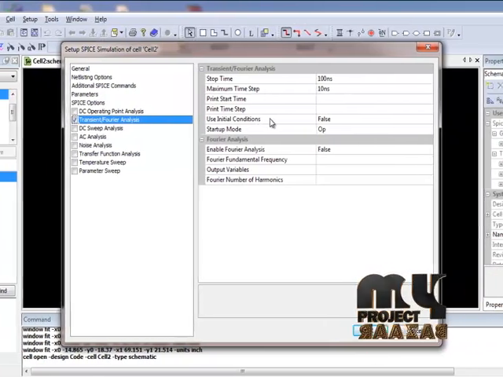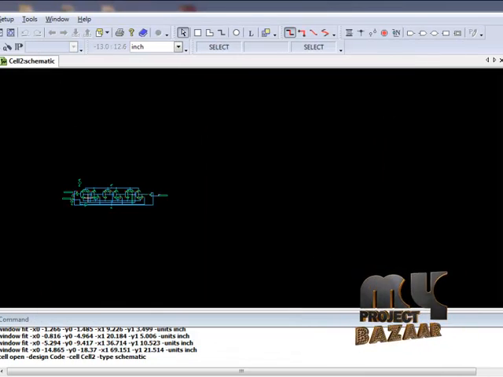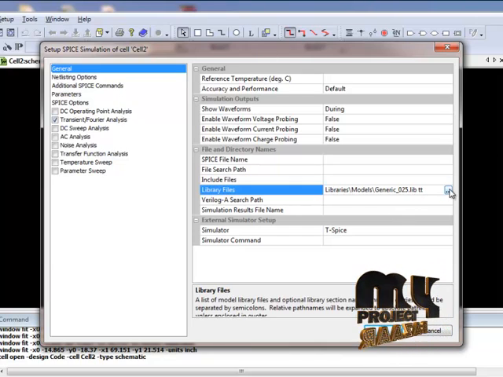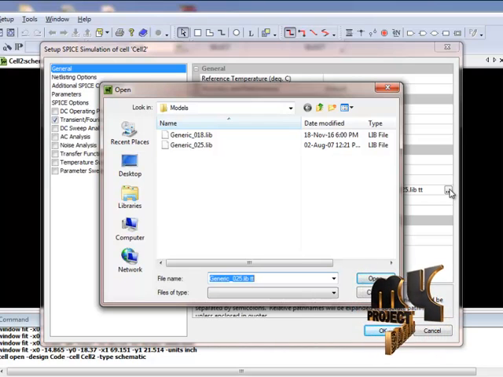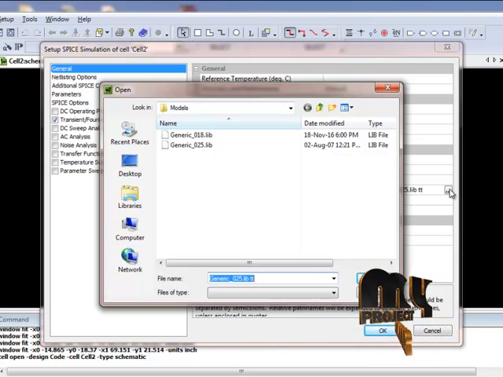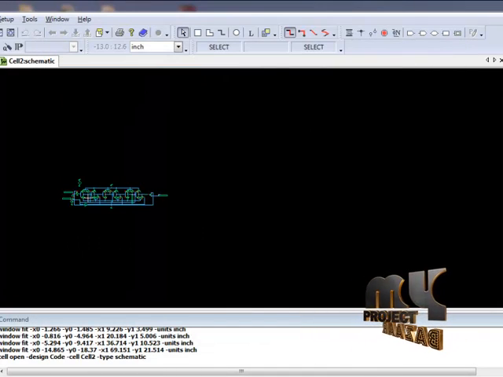This process completed, we give OK. Then, very importantly, the library: we choose the generic library files we are using, from the same location as our product design code. After this, we go into running the process.